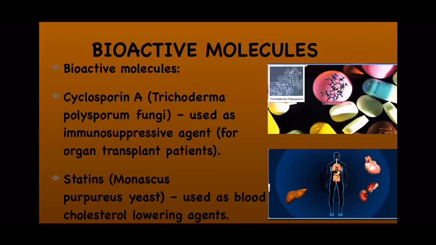They are formed in fungi and yeast, and they alter the metabolism of human beings. So cyclosporin A, which is formed from the fungus Trichoderma polysporum, acts as a very good immunosuppressive agent.